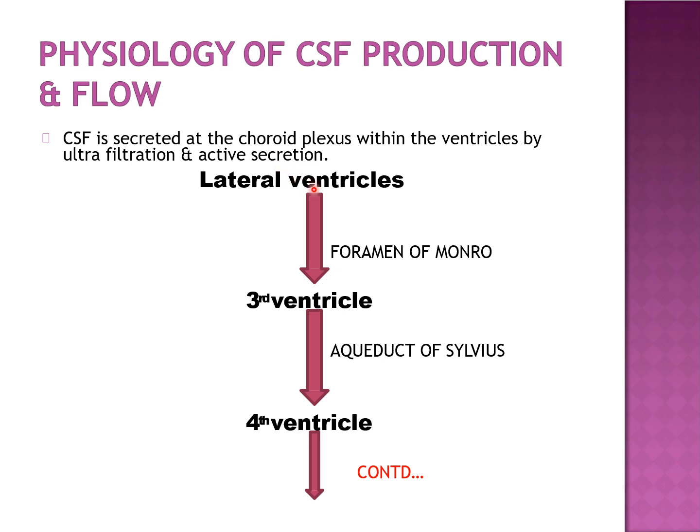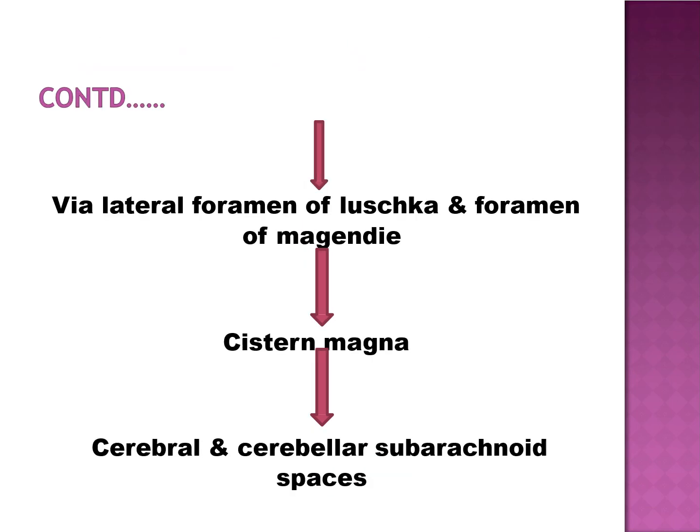Once it is secreted in the lateral ventricle, it flows into the third ventricle through an opening called the foramen of Monro. From the third ventricle, it flows to the fourth ventricle through the aqueduct of Sylvius. Then, from the fourth ventricle, it enters the cisterna magna through four openings, namely the foramina of Luschka and the foramen of Magendie, which are paired. From the cisterna magna, it goes into the cerebral and cerebellar subarachnoid space.